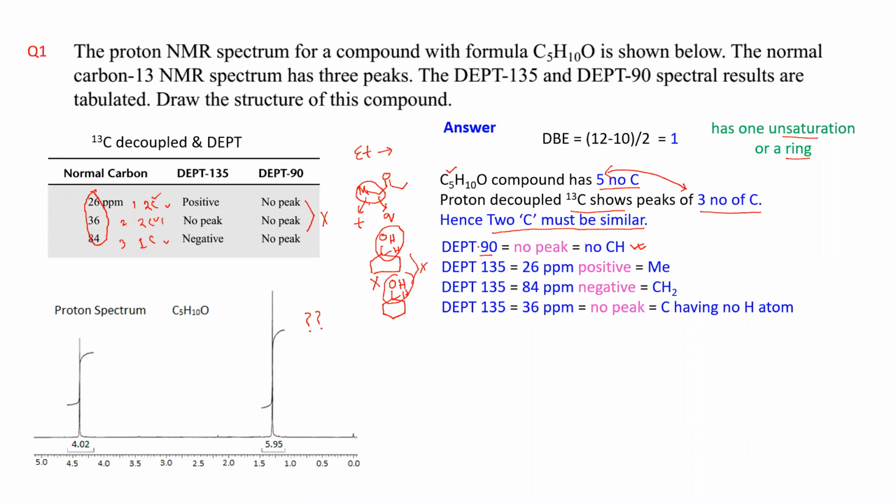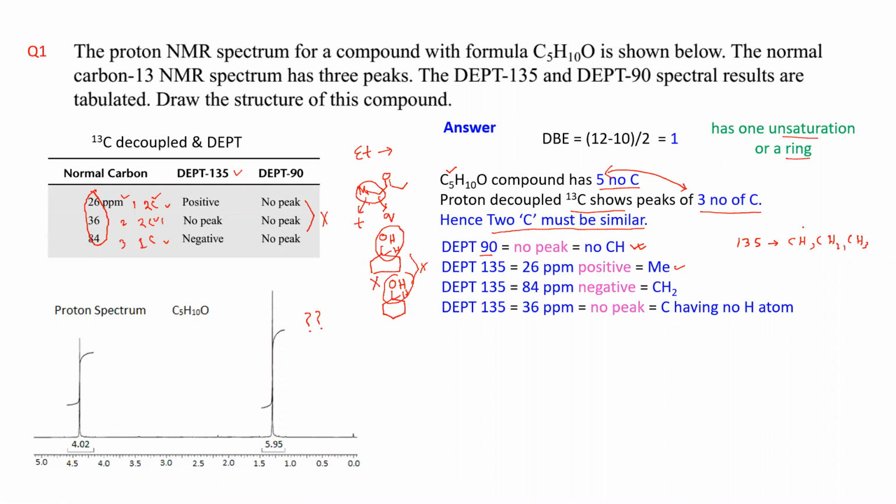Then what else is given? You have DEPT 135, three things given. Here you have 135, 26 with a positive peak. That definitely will be methyl, because what are the peaks DEPT 135 shows? CH, CH2 and CH3, right?